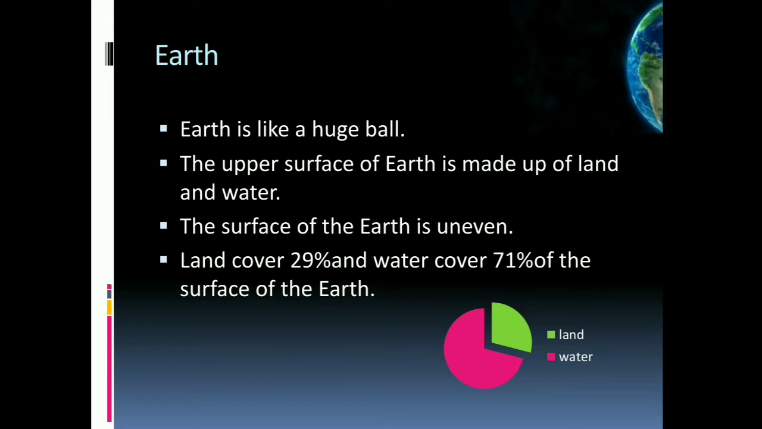First, we discuss some general information about the Earth. The Earth we live on is like a used ball. The upper surface of the Earth is made up of land and water. The surface of the Earth is uneven. Land covers around 29% of the surface of the Earth and water covers about 71%.